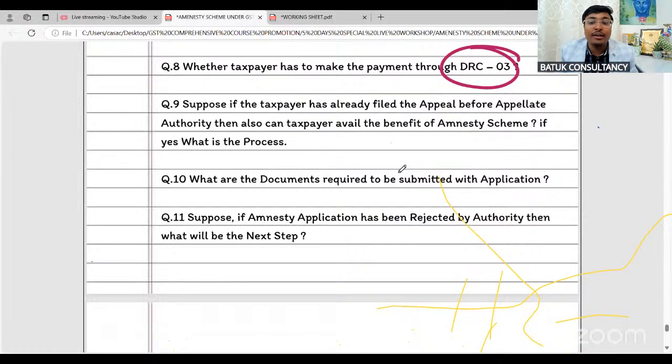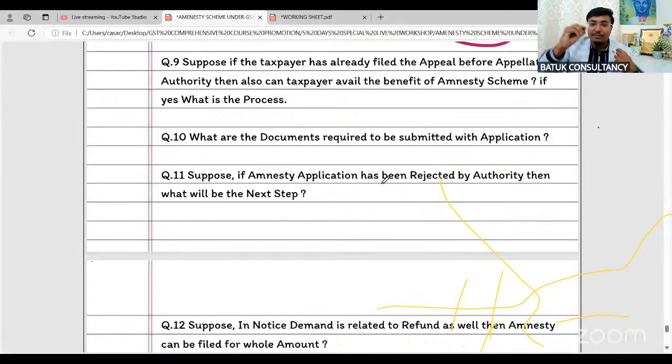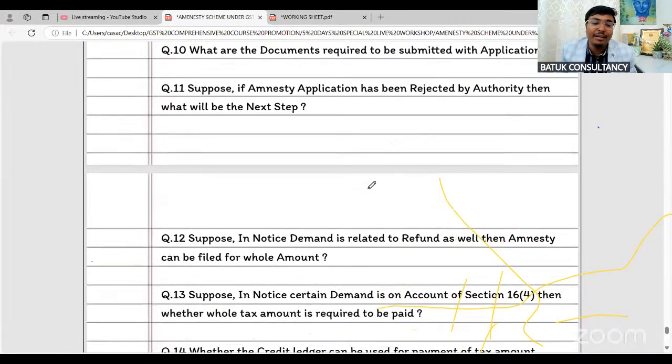Suppose the taxpayer has already filed the appeal before the appellate authority, can the taxpayer still avail the benefit? Yes, definitely. But the taxpayer has to first withdraw the appeal. What are the documents required? Self-certified copies with the DRC 03. Suppose the amnesty application has been rejected by the authority, what will be the next step? You can file an appeal. In appeal, there may be chances of a favorable or unfavorable decision.